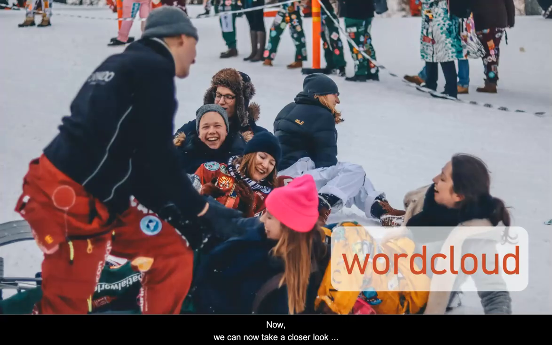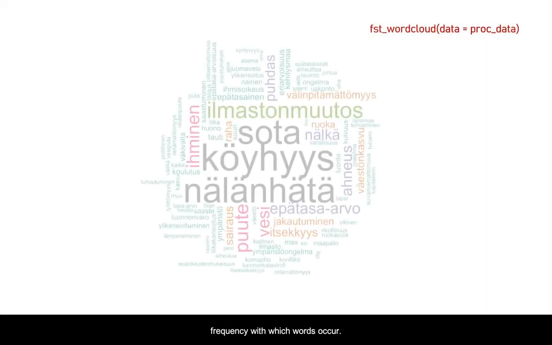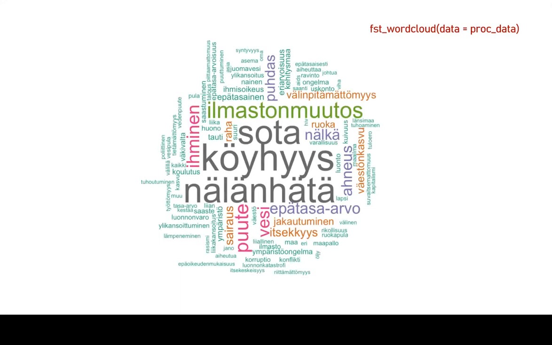Now we can take a closer look at these words by creating a word cloud, visualizing the frequency with which words occur. From our word cloud, it is clear that war, poverty, and famine are the 3 most frequent words, with other words like climate change, man, water, hunger, and inequality also being quite common.